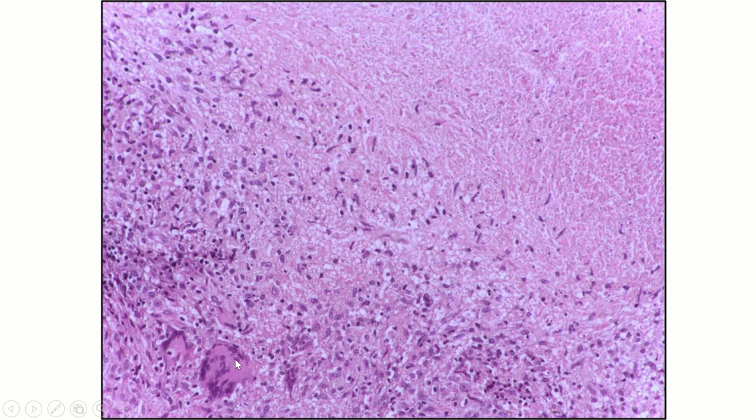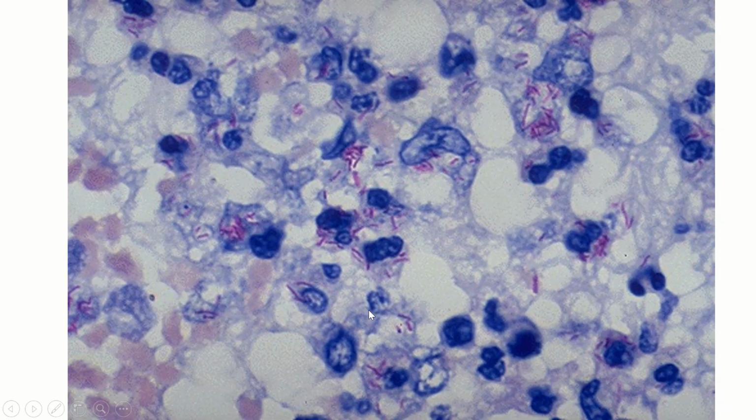foreign body giant cell. When you do an AFB stain, these reddish or pinkish rod-like structures are your AFB bacilli. For AFB staining for Mycobacterium tuberculosis, we use 20% H2SO4 for the stain. How it is different from leprosy, I will tell you later. So this was all about TB.